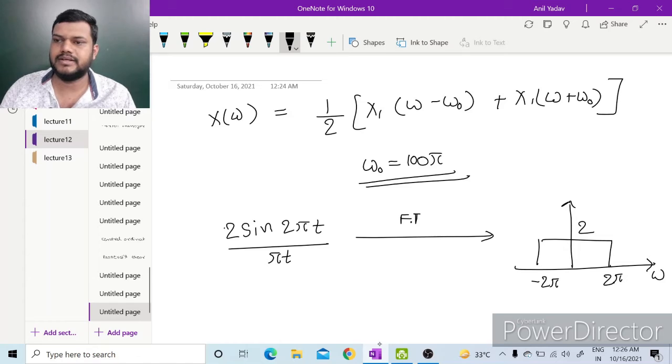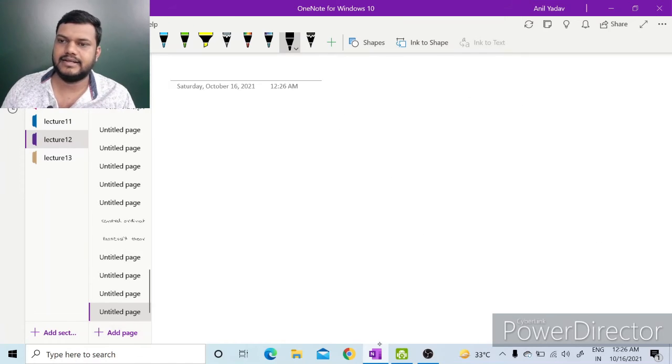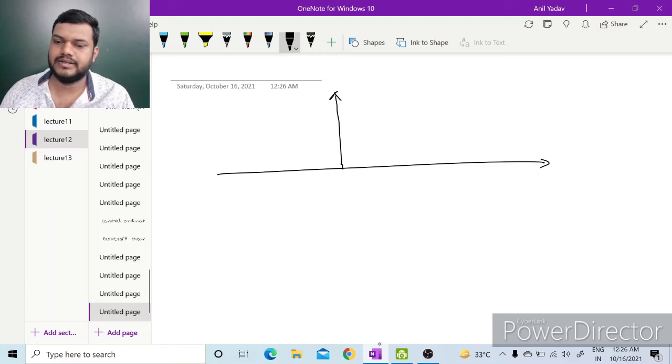From here we can see our given signal x(t) is a shifting of this sin 2 pi t upon pi t by 1 by 8. So we will multiply e to the power minus j omega by 8 in this Fourier transform of sin 2 pi t upon pi t.